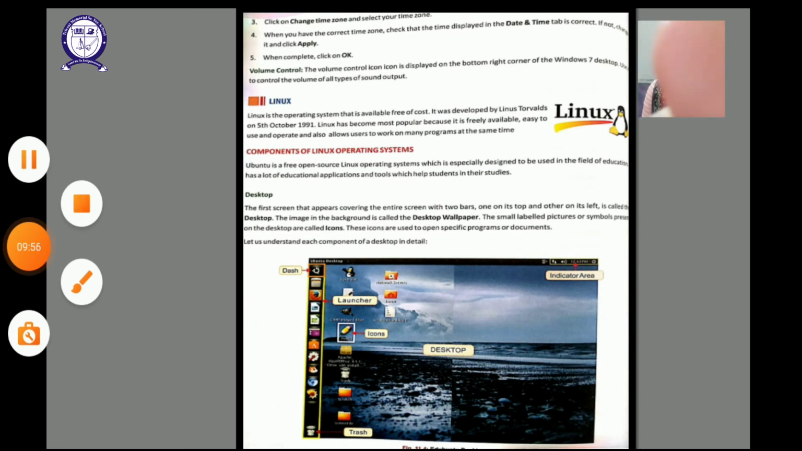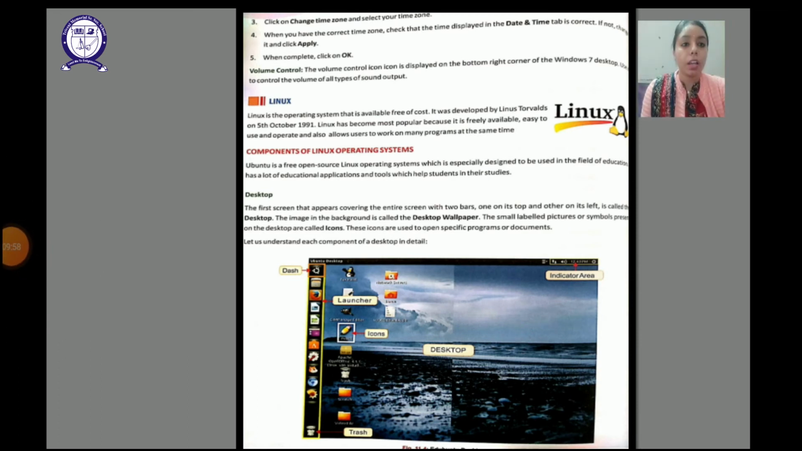It was developed by Linus Torvalds on 5th October 1991. Since it is freely available, it is very much popular nowadays. Now let us learn about the components of Linux operating system.